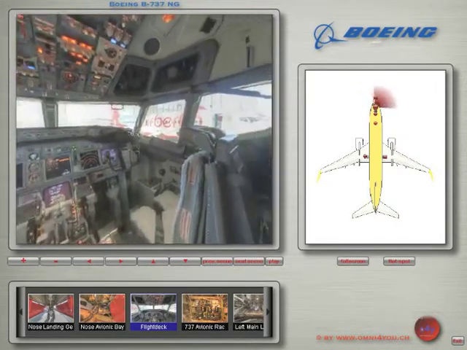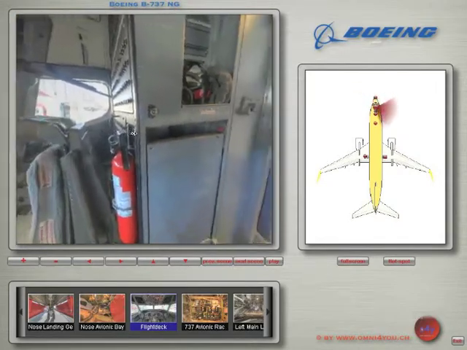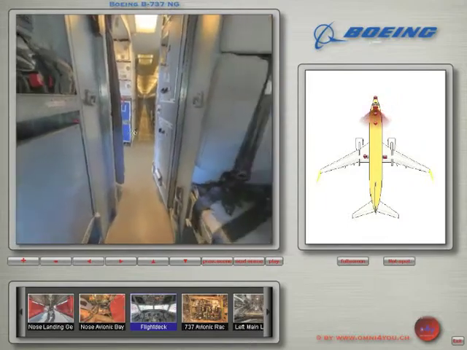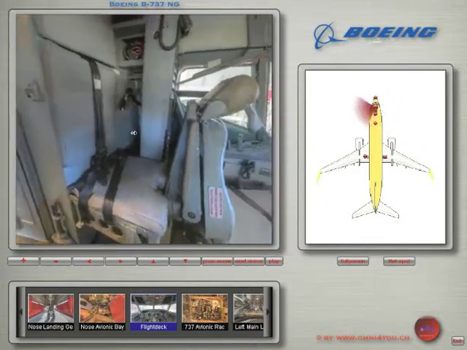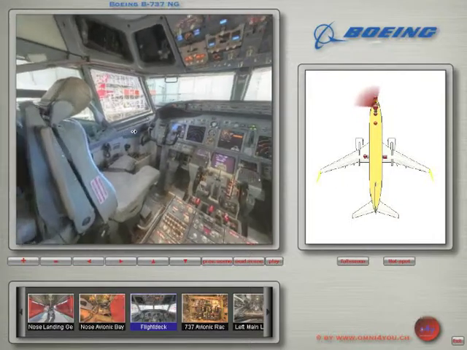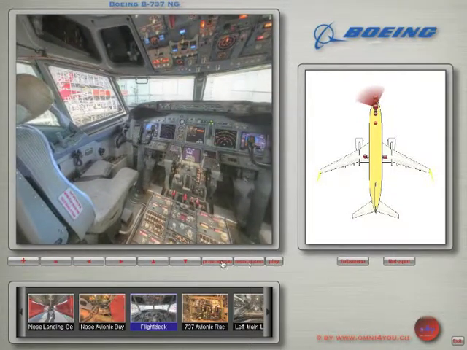The flight deck. To go to another view, select Previous or Next Scene. You can also use the red dots on the right screen.